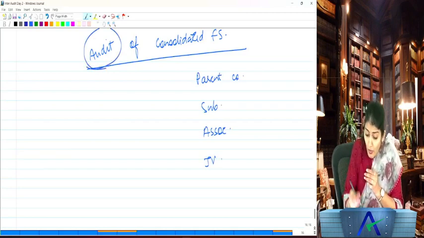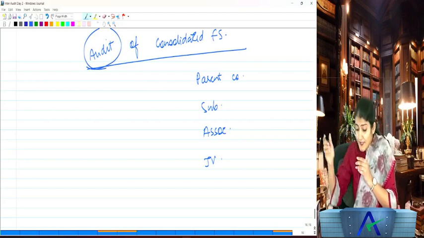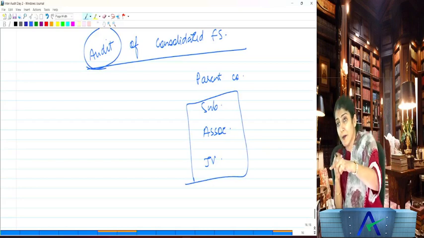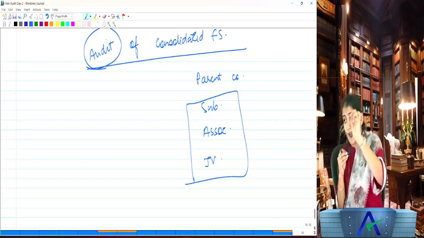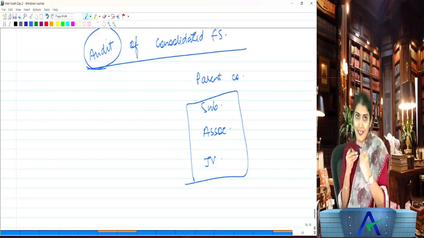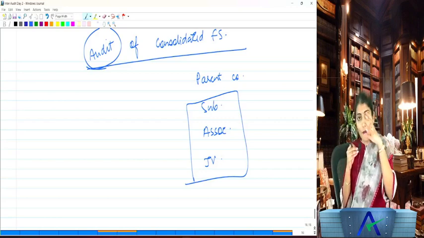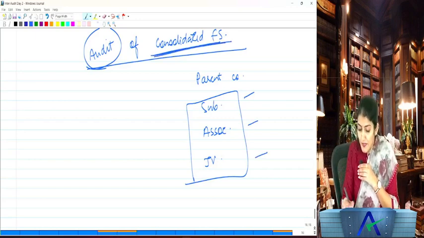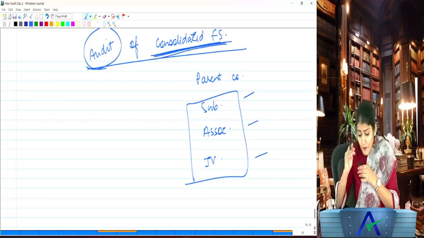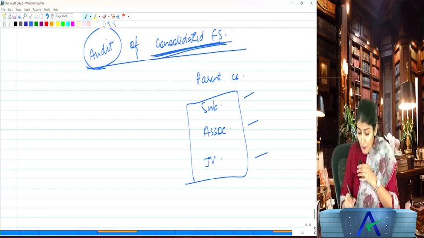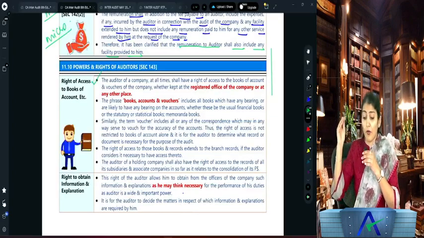So the auditor of the consolidated financial statements, will he also have access to the books of account of the subsidiary company? Yes. Will he also have access to the books of account of the associate and joint venture? Yes. He will have access to the books of account of the subsidiary, associate and joint venture when he is doing the audit of the consolidated financial statements. Are you able to follow this, everyone? The right to access the books of account.